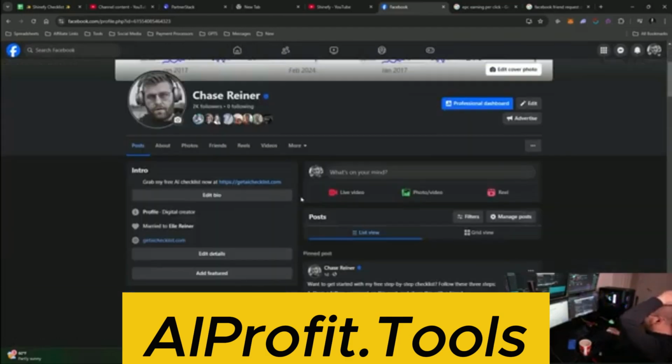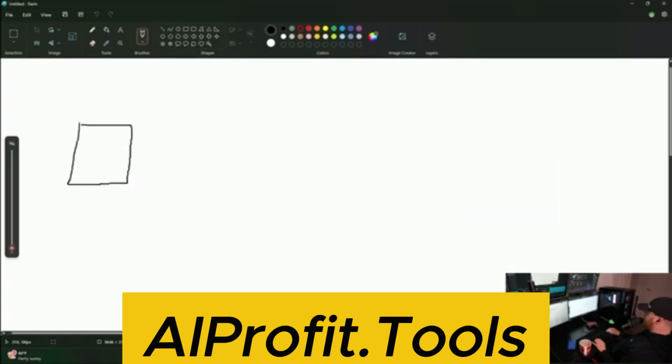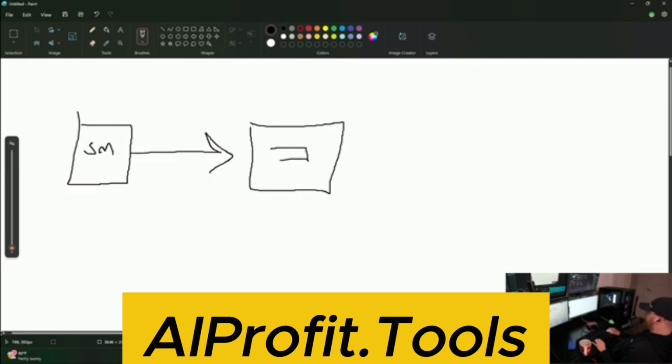A lot of this stuff, I've gotten banned on Facebook. I've gotten banned on TikTok twice with 150,000 followers. And that's why it's so important that you're farming all these leads, because what you're doing, if you're not familiar with our system, you're taking these social media posts, right? Let's say it's Facebook. Let's just say this is SM for social media. And then you're taking them to some sort of bridge, like an opt-in, like a high-level page. We're using high-level. So they enter their email, right?